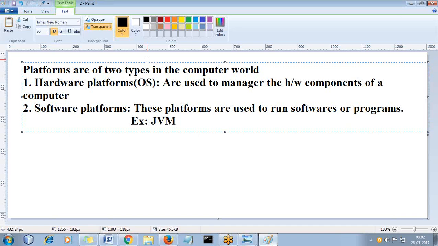Why is it called as platform? Because without having this Java software, without having the JVM, we cannot run the Java programs. This software supports running the Java programs and applications. And compared with other languages, this JVM provides many features.